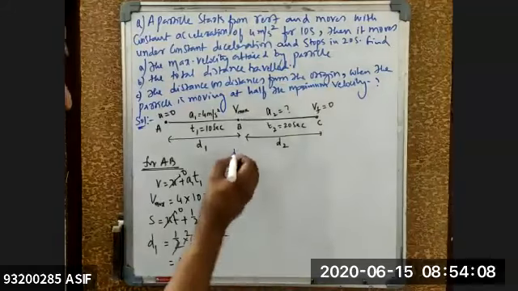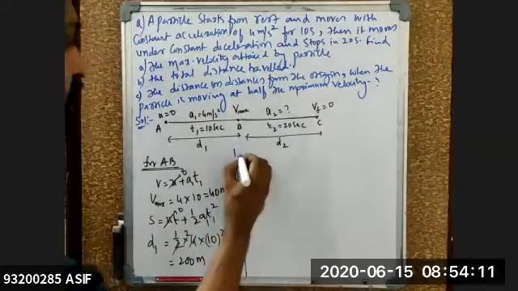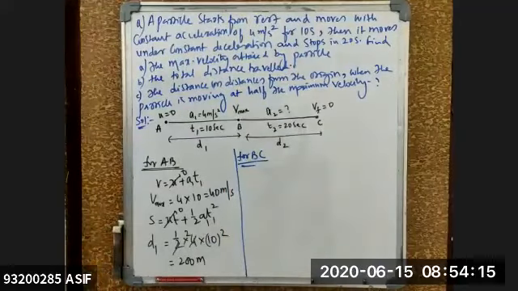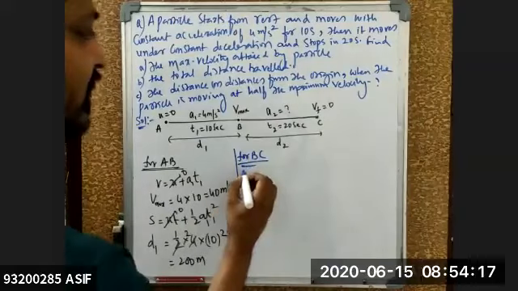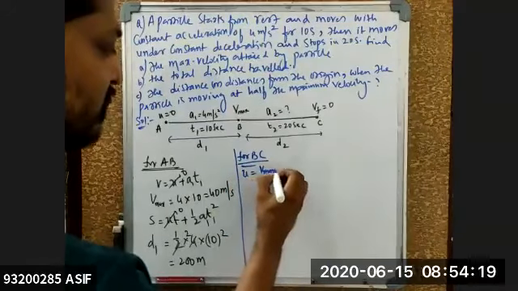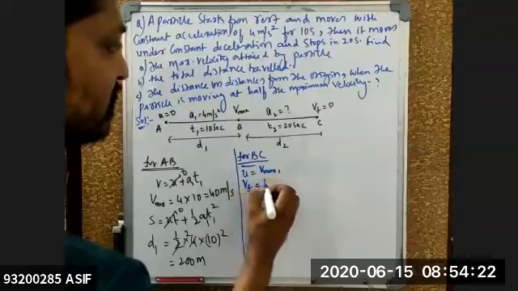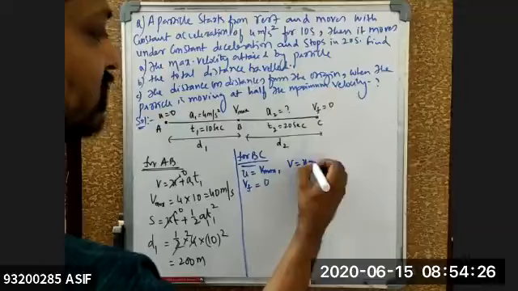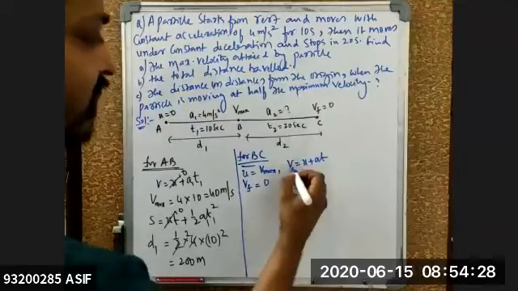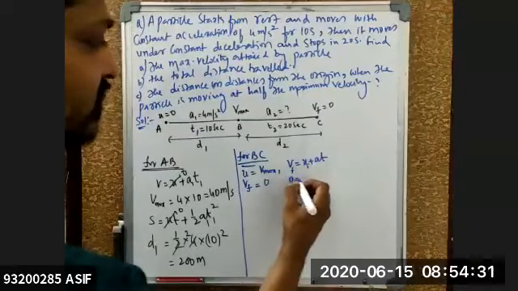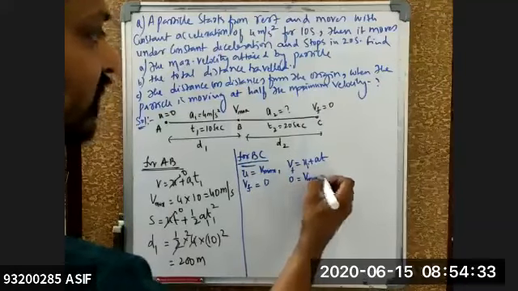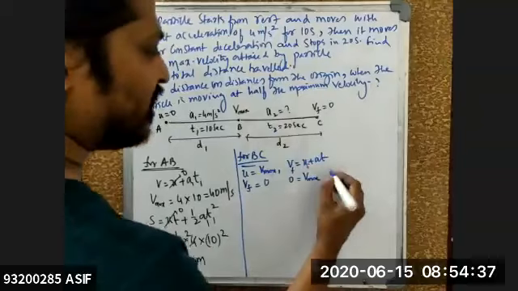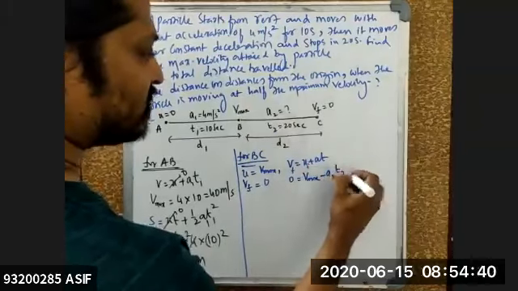Then let us go for the next part of the question, that is B to C. For B to C, what is its initial velocity? Its initial velocity is V max and final velocity is 0. Acceleration I don't know, so I can use the relation V = U + at. Final velocity is 0, this is the initial velocity, and the acceleration is deceleration, so this will be minus A2 into time T2.